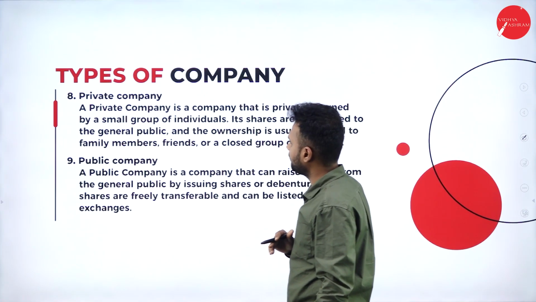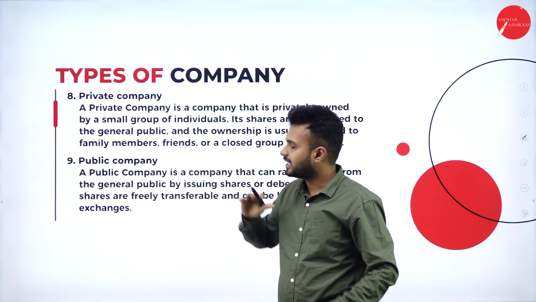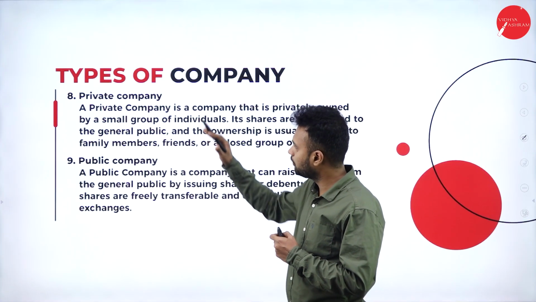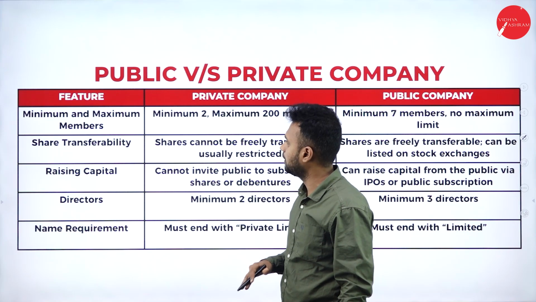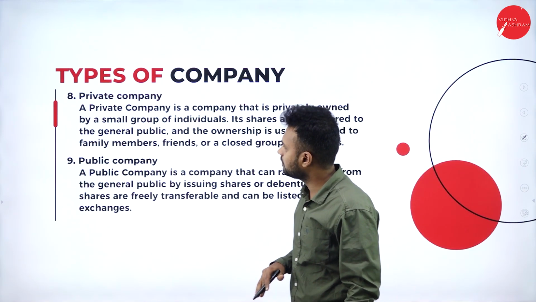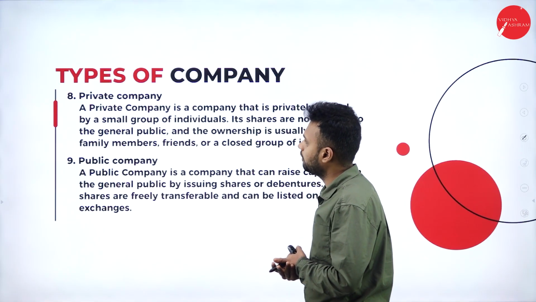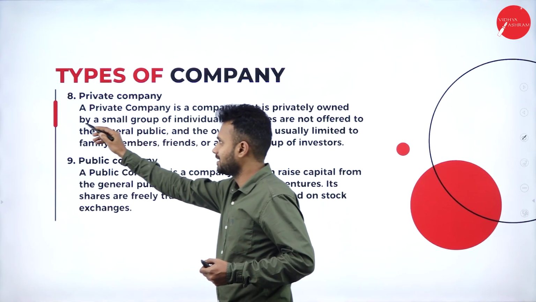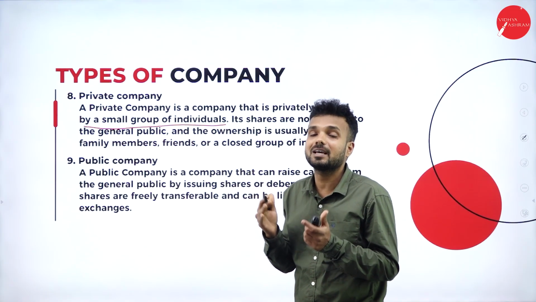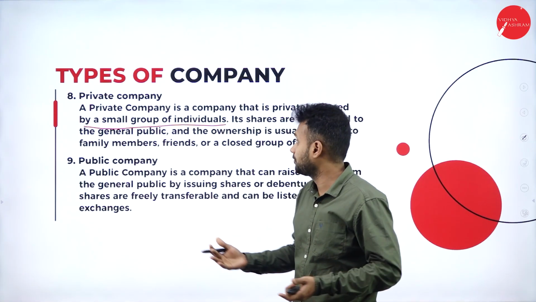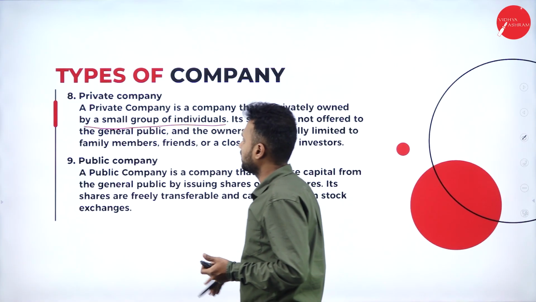So these are the two companies which we must know about. One is a private company, the second is a public company. These are the two important companies which we must know. I have also mentioned the difference between the public company and the private company. A private company is a company that is privately owned by a small group of individuals. Not a large number of people can own a private company. Its shares are not offered to the general public.